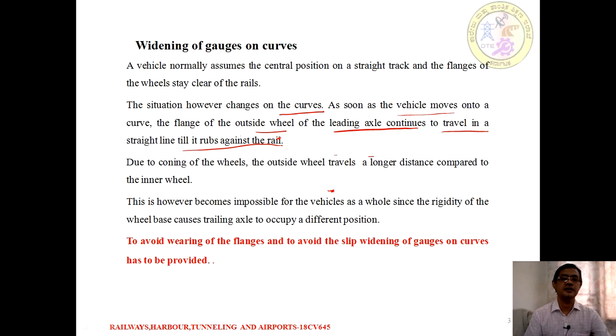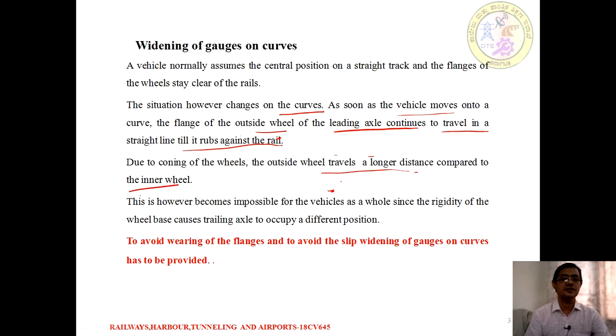It means that the flange on the outer side of the wheel of the leading axle is going to be rubbing. Why does this happen? Because of the coning of the wheels, the outside wheel covers a slightly longer distance as compared to the inner wheel.